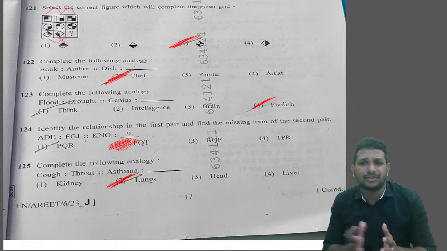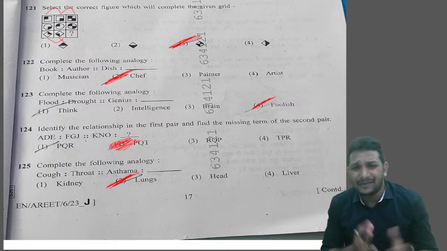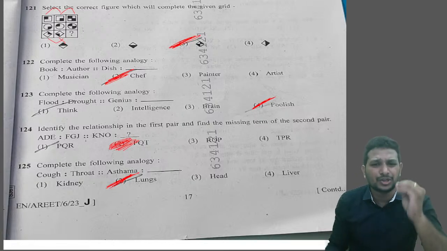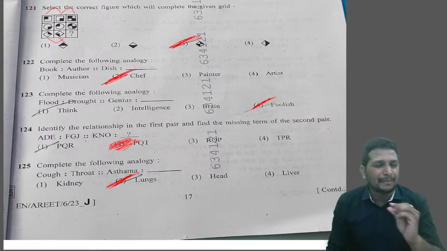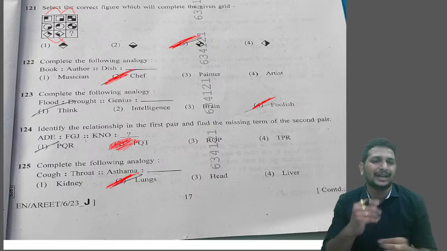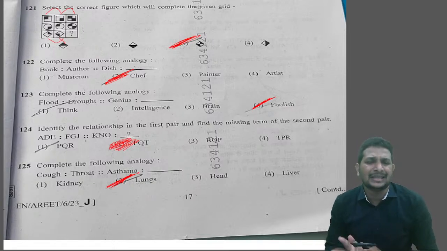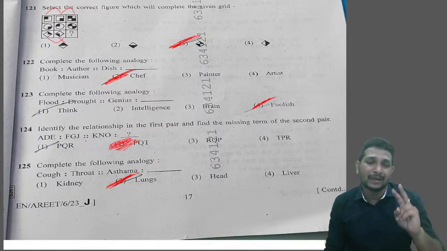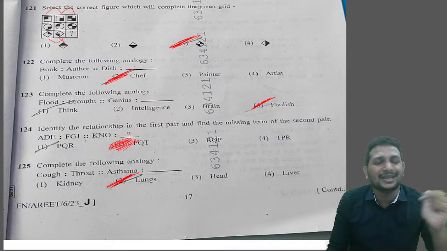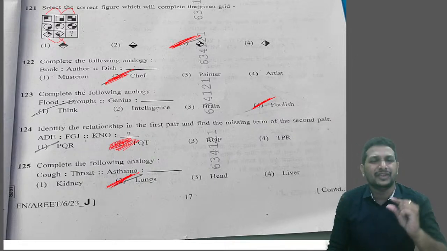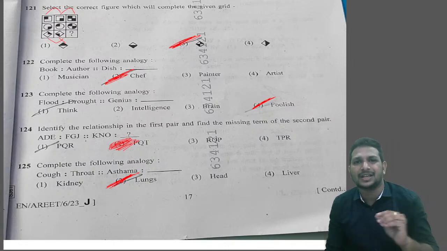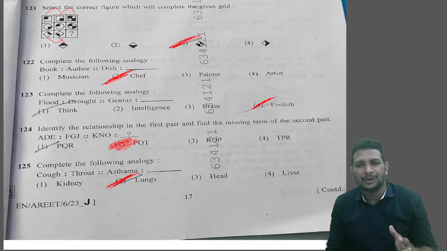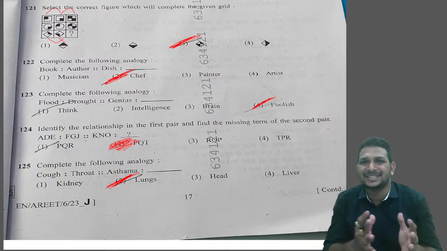Among these 25 intelligence questions, on average 22, 23 is a good score, because the logical order questions were made slightly tricky. Rest all they gave in a very direct way. Logical order they gave only 2 questions, and from those 2 questions also, if you know the meaning of the words, then it is quite easy. If you have a confusion, then it is slightly difficult. 22, 23 is a very good score. That's all about the discussion of the question paper from maths and intelligence.